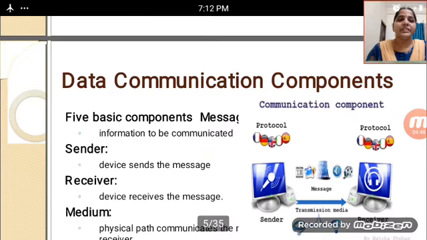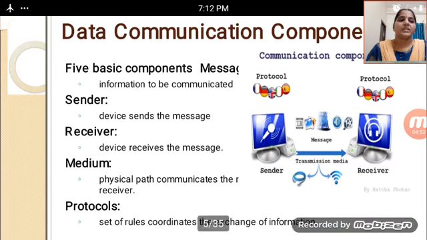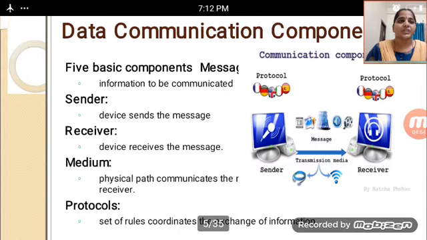After that, data communication components. Some components we are using as communication components. There are 5 basic components: messages, which is the information to be communicated with the system, and the sender, as shown in the figure. The sender will be there and the receiver will be there. In that, transmission mode, media is there.